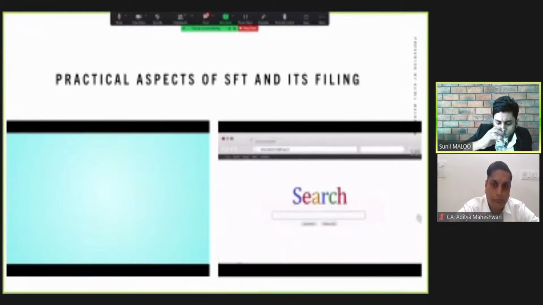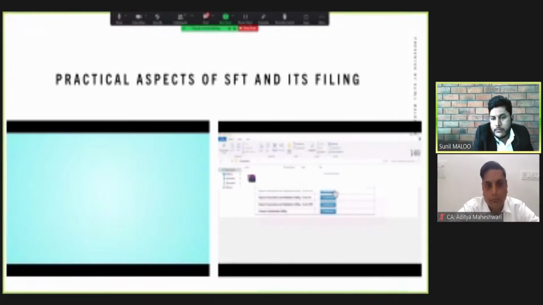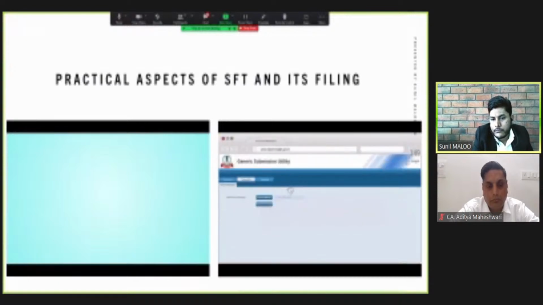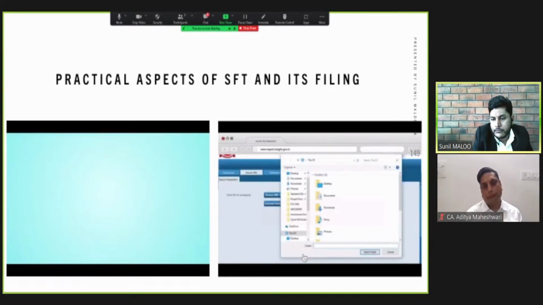Go to the Reporting Portal and under the Resources section, click on Utilities. Download the generic submission utility. To run the utility, extract the jar file. At this stage, keep the digital signature of the designated director connected to the system through USB and open the utility. Go to the Secure XML tab and click on Browse XML file to select the XML file prepared in the earlier utility. After selection, click on Generate Package. Select the digital signature and enter the password. Click on Sign. The secure statement package is ready for upload. This package is saved with the tar.gz extension at the desired location.